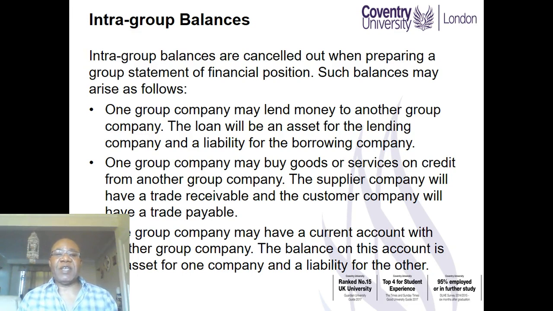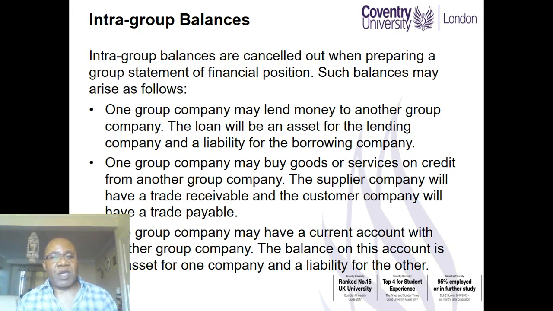As I said, the implication of this is that they cannot sell to each other. So if A sells to B, A would have the sales value as part of its revenue, and B will have the sales value as part of its cost of sales.